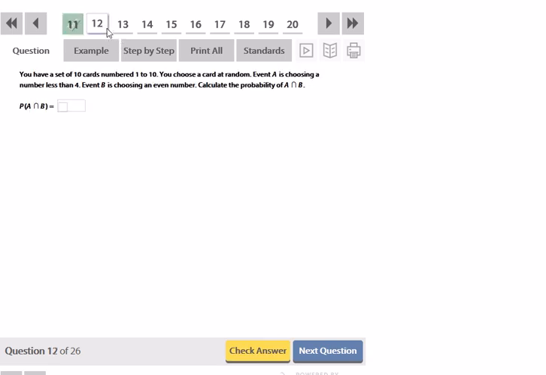You have a set of 10 cards, numbered 1 to 10. You choose at random. What's the probability here of A intersection B? So set A is choosing a number less than 4. So that's 1, 2, and 3. B is choosing an even number from 1 to 10.